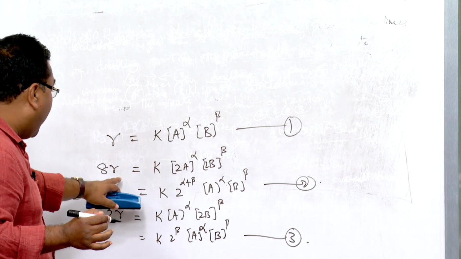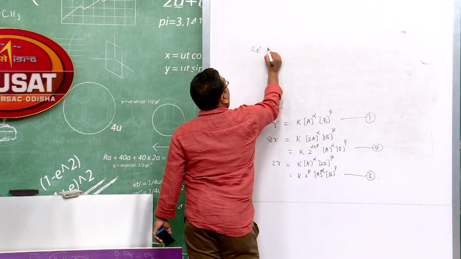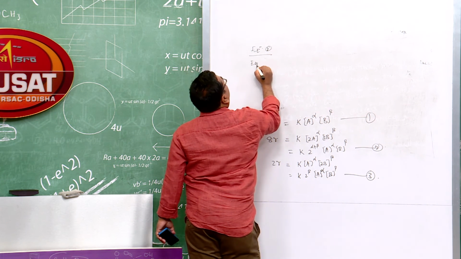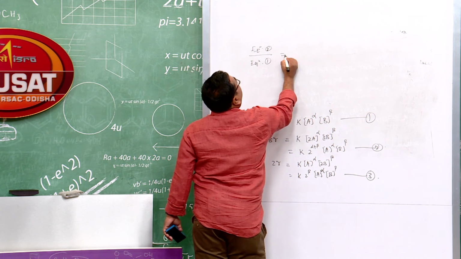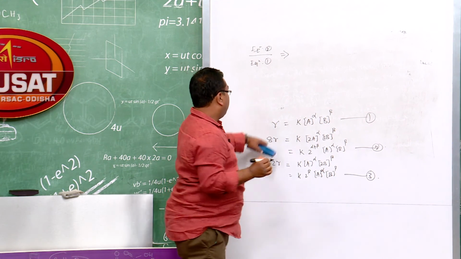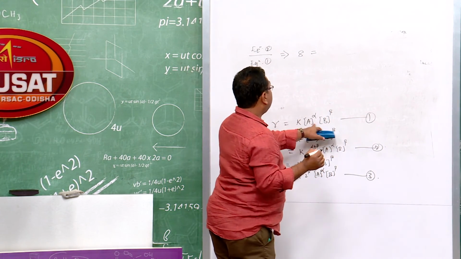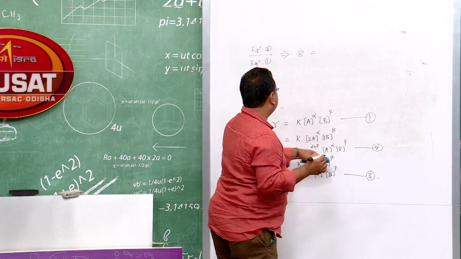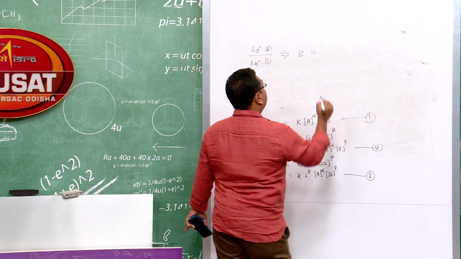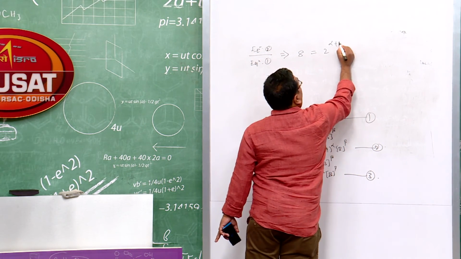Suppose I divide equation 2 by equation 1. So this implies what? This will give 8 equal to, k will cancel, and this will come out to 2 to the power alpha plus beta.